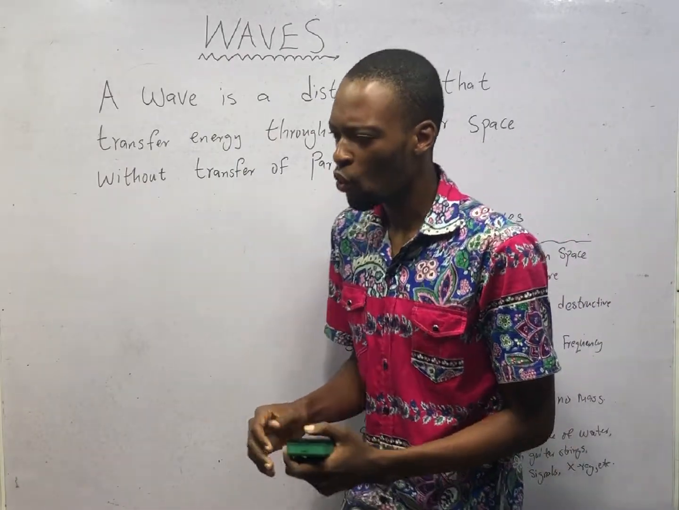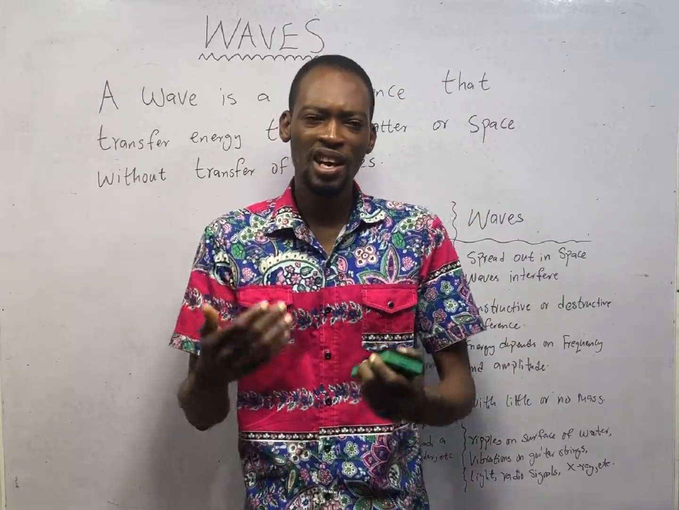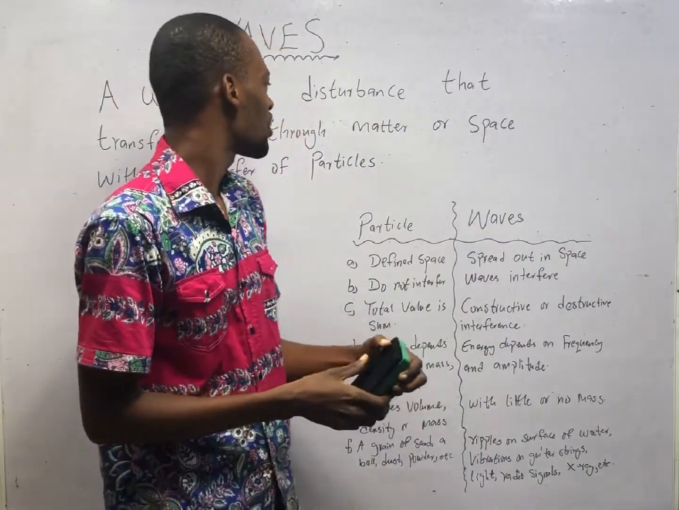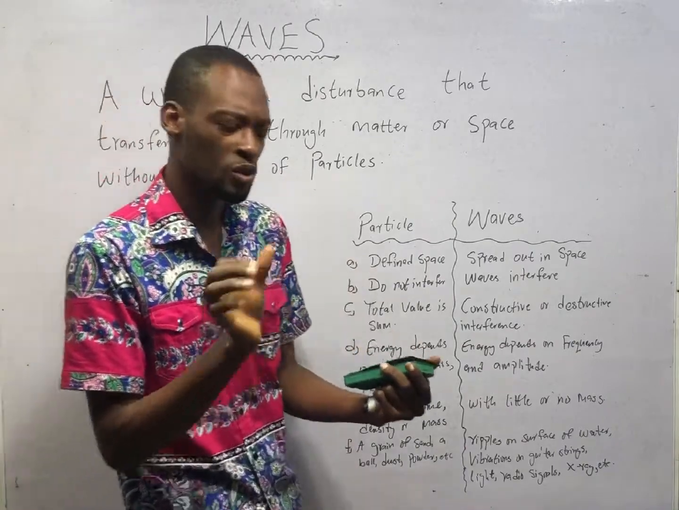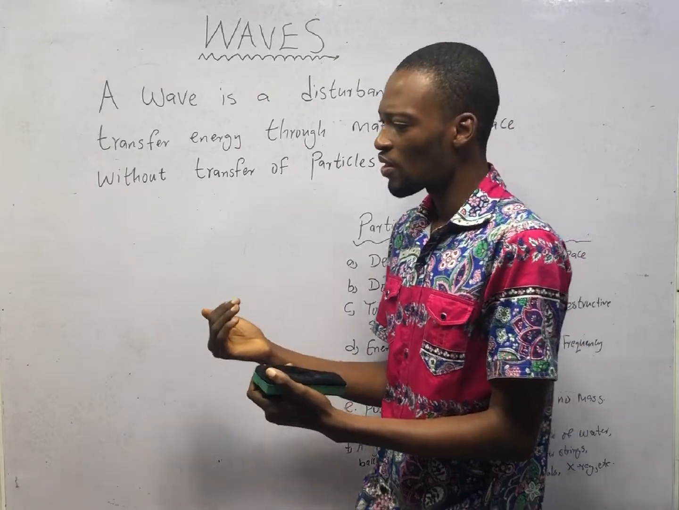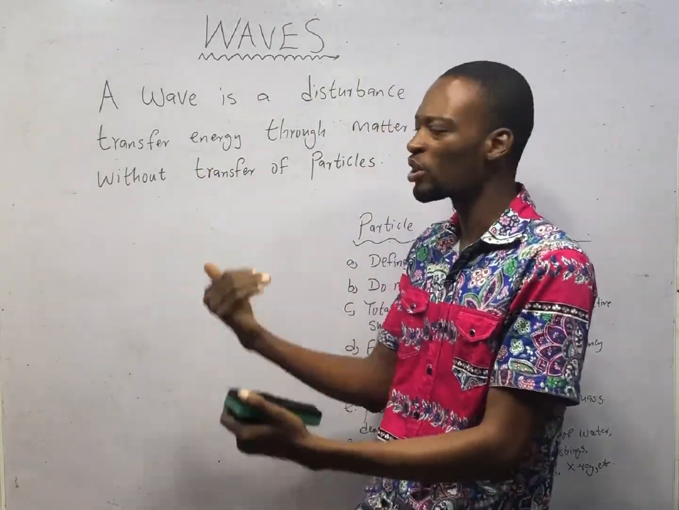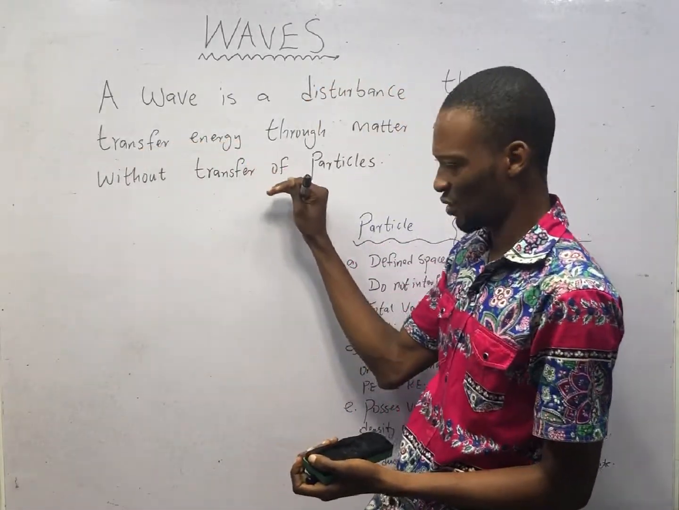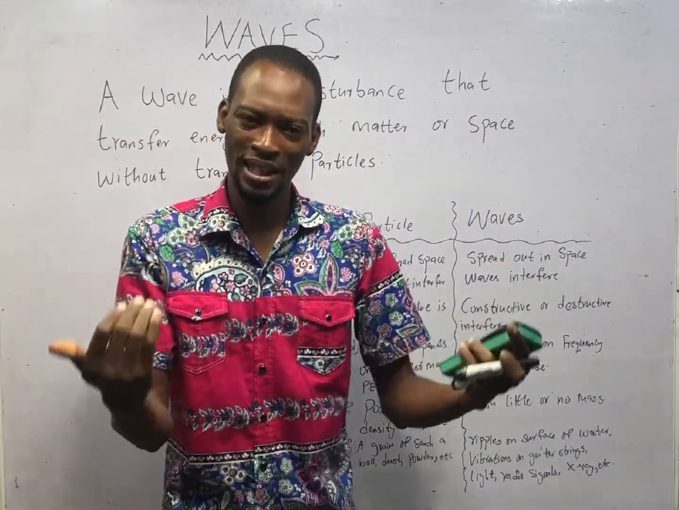What is a wave? Or what are waves? A wave is a disturbance that transfers energy through matter or space without transfer of particles. A wave is a disturbance, or oscillation, or vibrations, or shakings. And this disturbance transfers energy. What is energy?